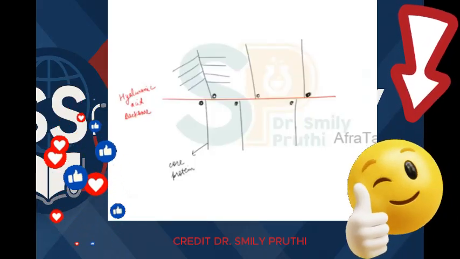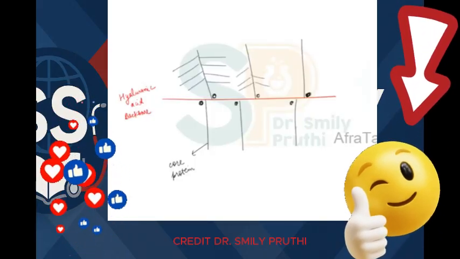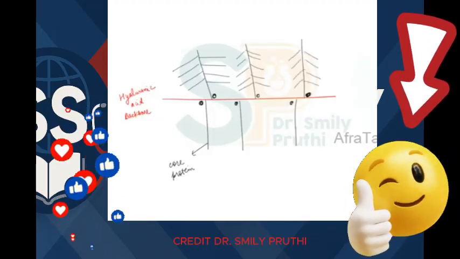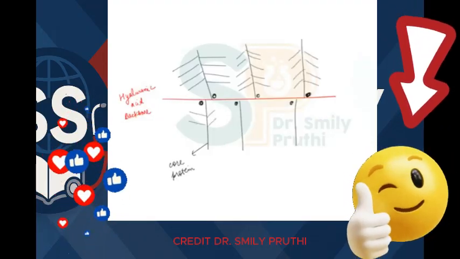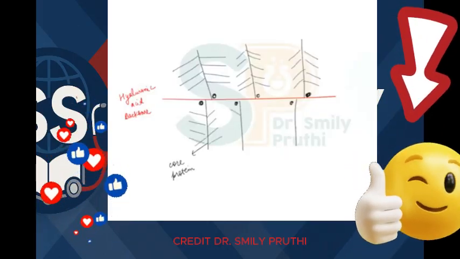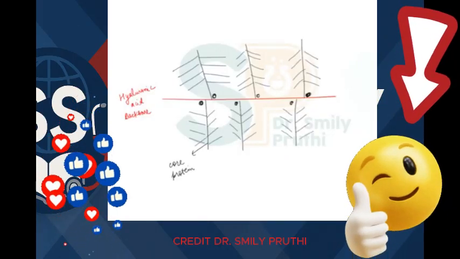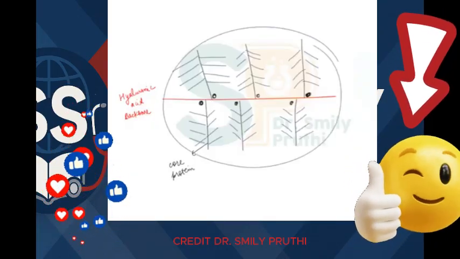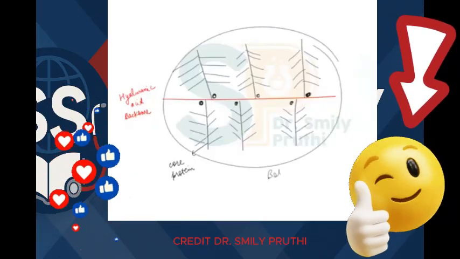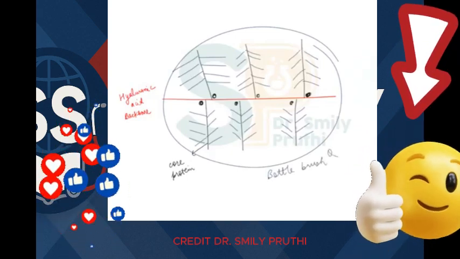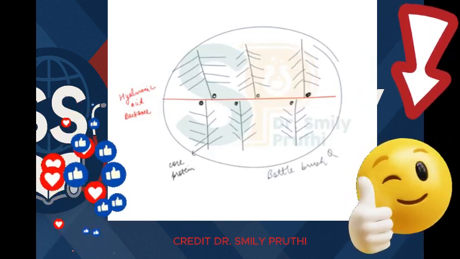So, like this, on all the core proteins, like this. Can you see the structure? The whole structure looks like a bottle brush. So we say GAGs have a bottle brush appearance, right?